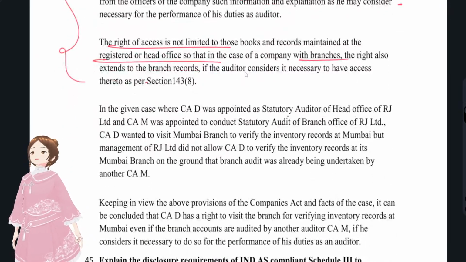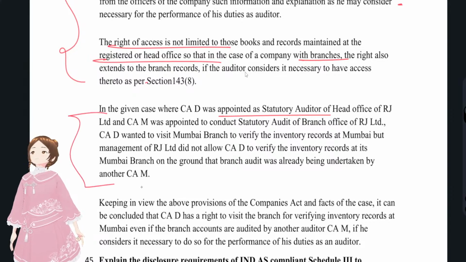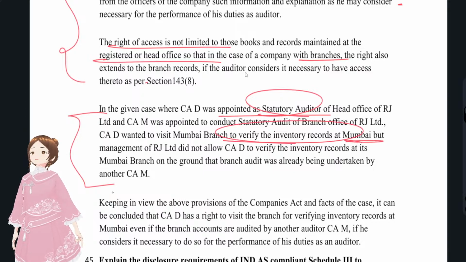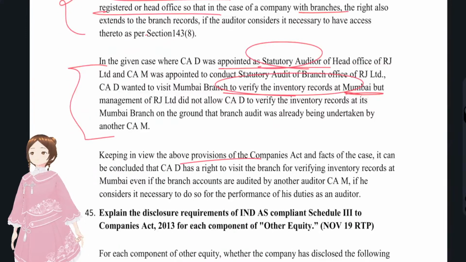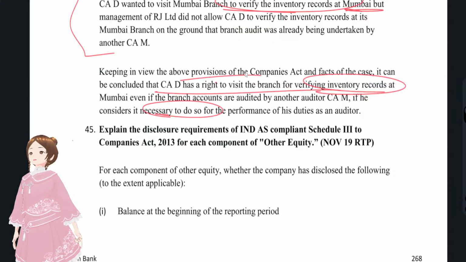In the given case, CA D was appointed as statutory auditor. Again, see the provisions that you have and sync them with the scenario that was there in the question, which is very important. Management was restricting the statutory auditor from verifying the inventory records at Mumbai. Keeping in view the provisions, this is the conclusion: CA D has the right to visit the branch for verifying the inventory records. Yes, right? If he requires to do so, he has the right. So management's contention was wrong.